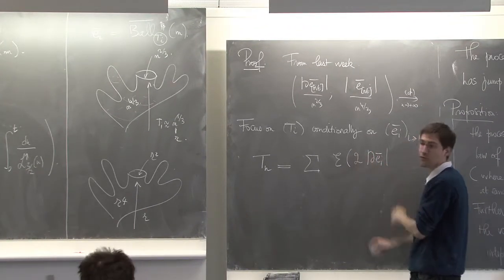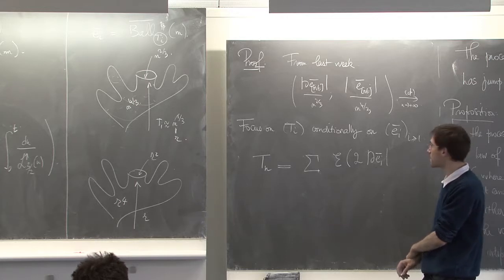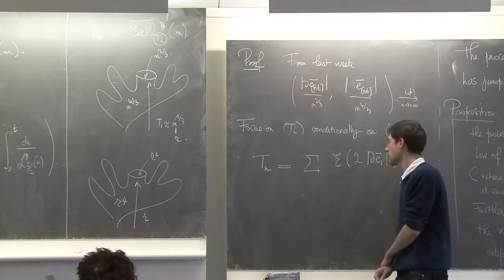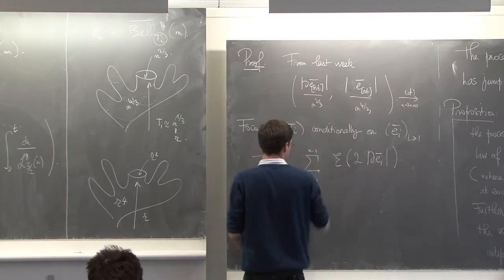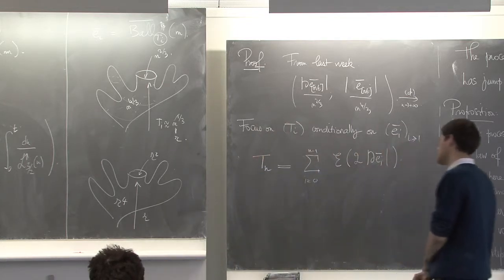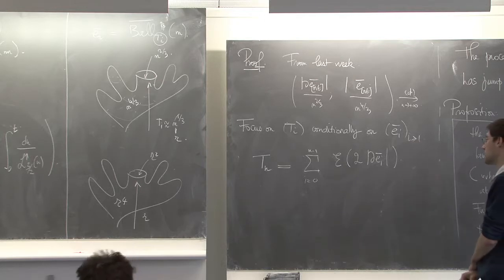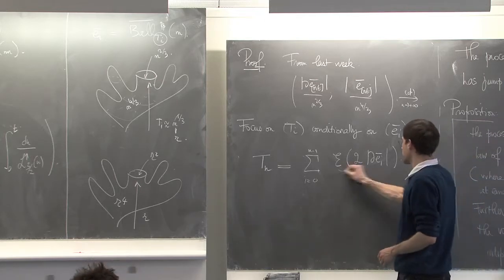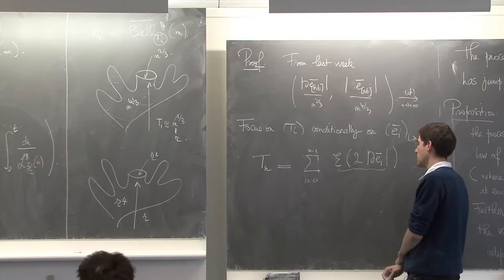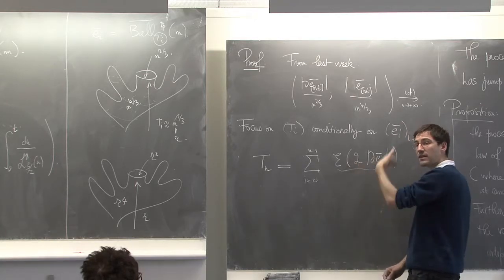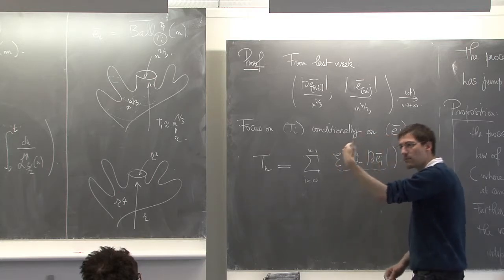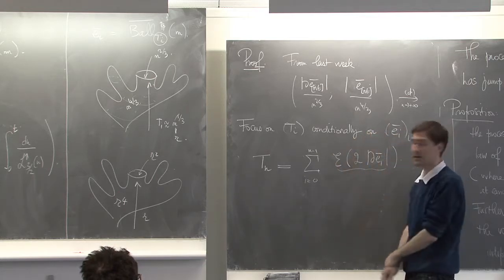So I must put a 2 here, from i equals 0 to n minus 1. But this is just an exponential variable of parameter alpha, which is an exponential variable of parameter 1 multiplied by 1 over alpha.